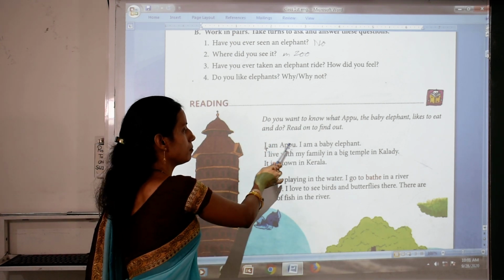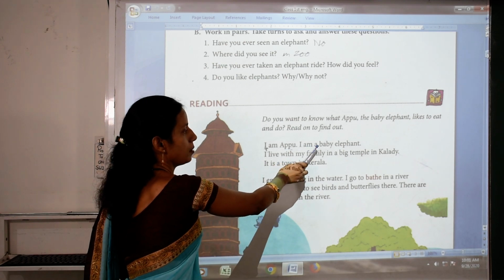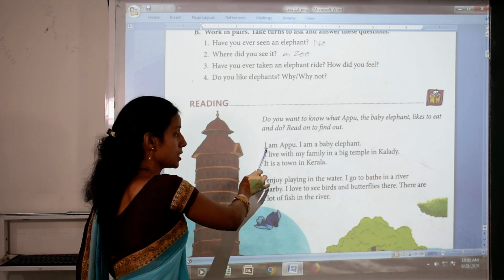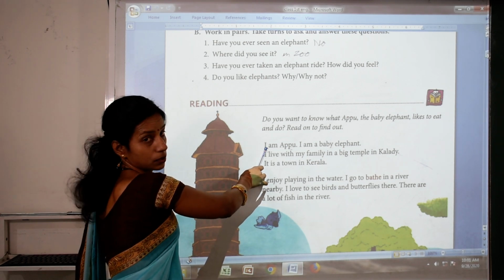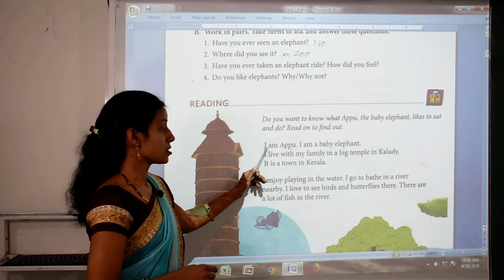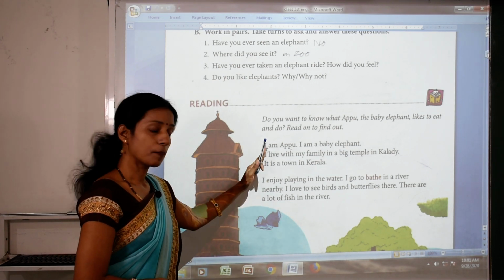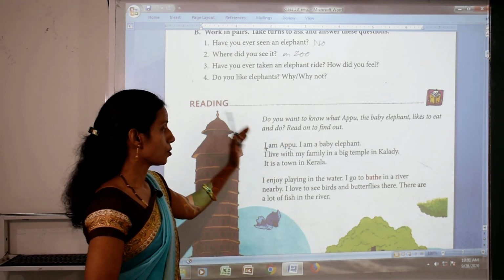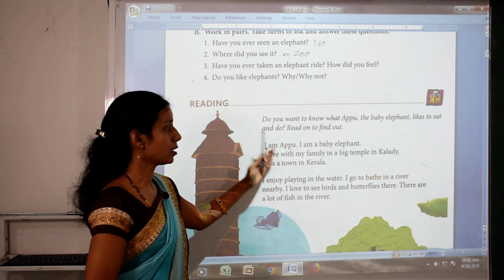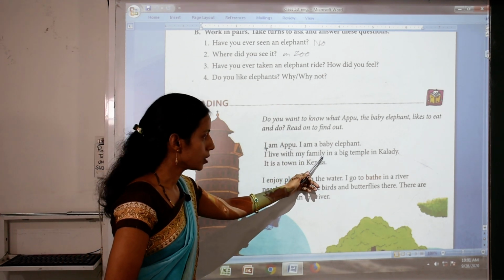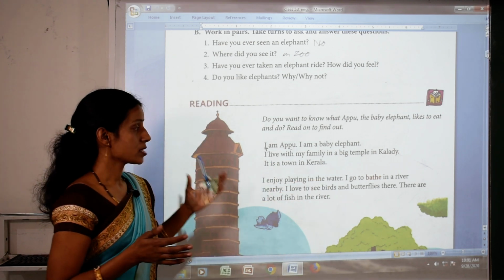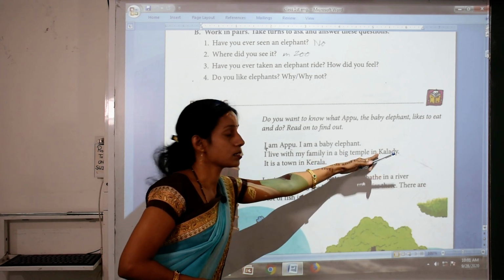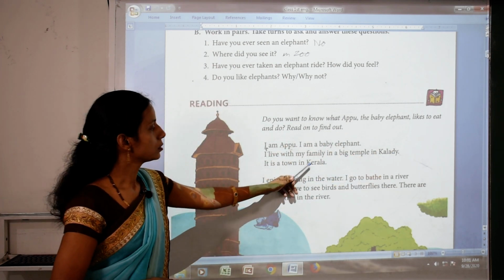I am Appu. I am a baby elephant. Who is I? In this lesson, I means Appu. Because Appu is telling us in this lesson all about Appu. I am Appu. So Appu telling I am Appu and I live with my family in a big temple. Where is Appu live? Appu live in big temple in Kaladi. Kaladi is a small town in Kerala.